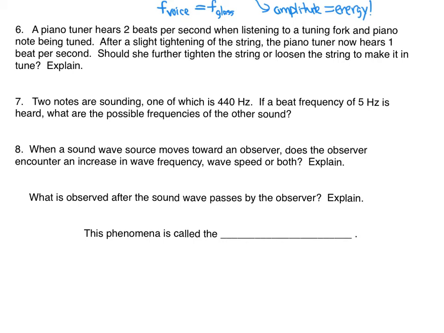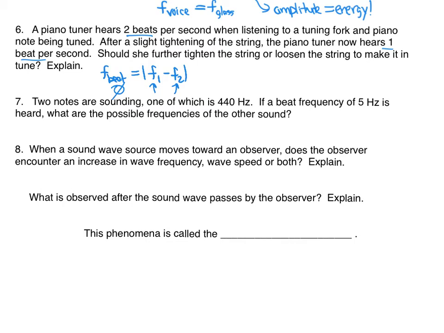Well, if you checked out the tuning the guitar video on the beats page, remember the beat frequency is just the difference between the two frequencies, right? So if I further tighten it, we keep hearing fewer and fewer beats. We heard 2 beats per second, now we only hear 1 beat per second. So we want to keep tightening till we get to 0 beats. That is, when these two numbers are the same frequency, I'll have a beat frequency of 0 and thus be in tune.